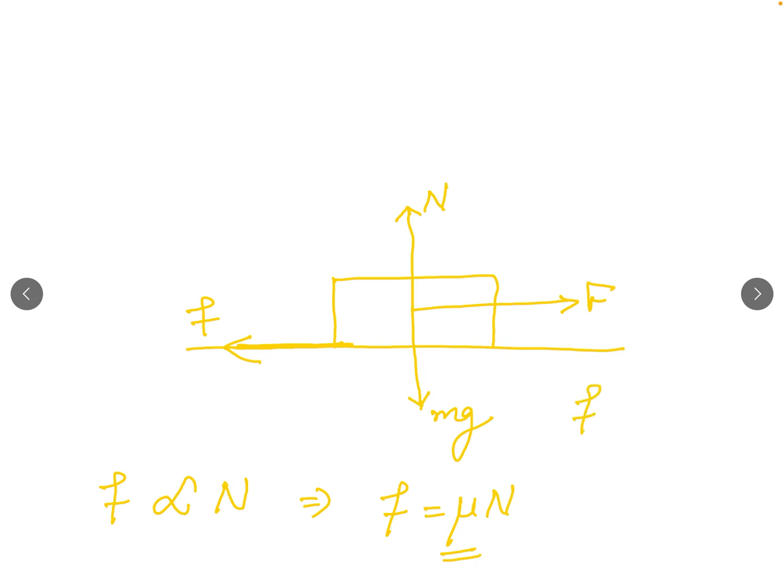When body is at rest, we can say Fs, static friction, is equal to mu s N, and when body is in motion, we can write Fk, kinetic friction, is equal to mu k N.